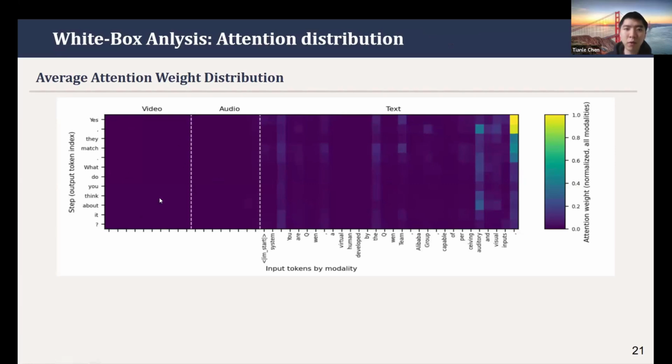Then we separate the attention into three parts: the video tokens, audio tokens, and text tokens. We average the attention value for tokens from different modalities, across all the layers and across all the tokens from specific modalities.